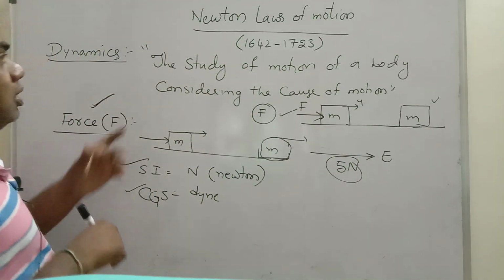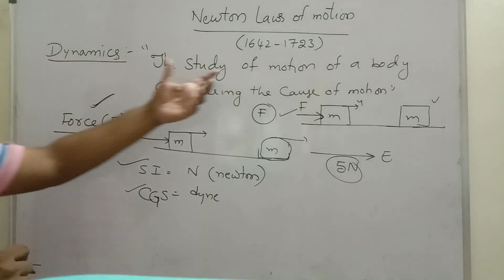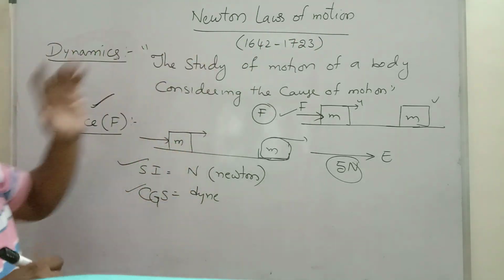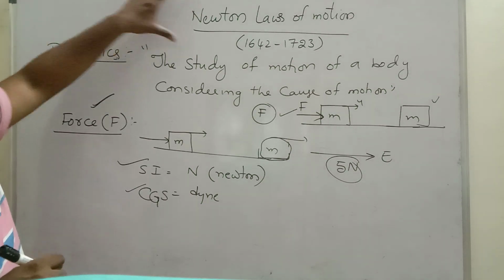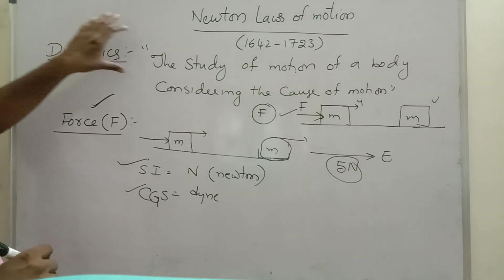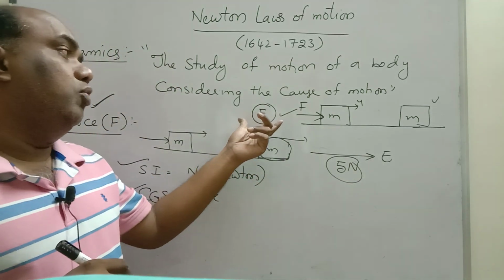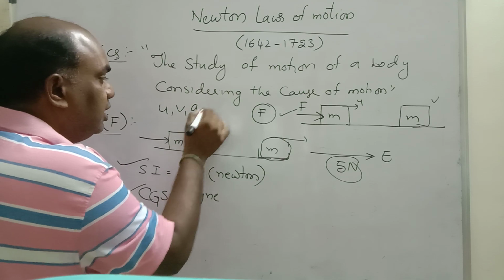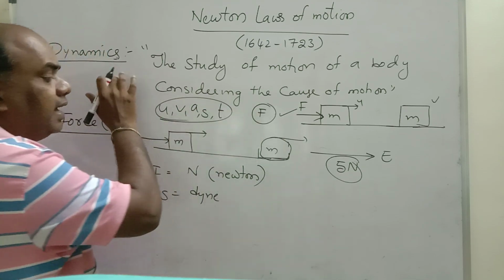Remember up to here. Once again, Newton's laws of motion. Newton is the father of physics. His lifespan is between 1642 to 1723, approximately 400 years back. Newton's laws come in dynamics. The study of motion of a body considering the cause of motion, that means force, including u, v, a, s, t. If you consider a force, then it is called dynamics.